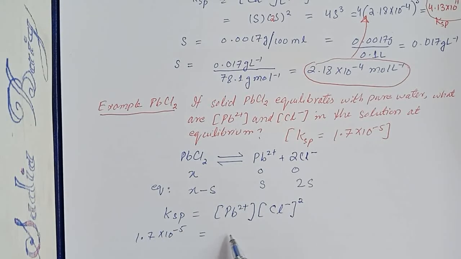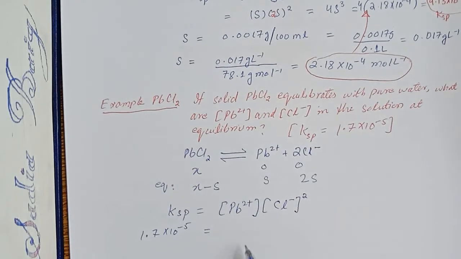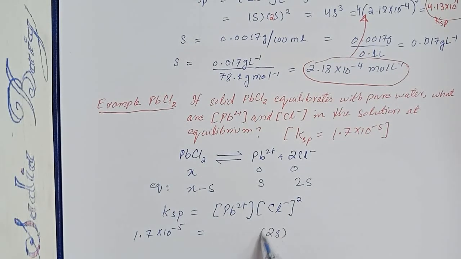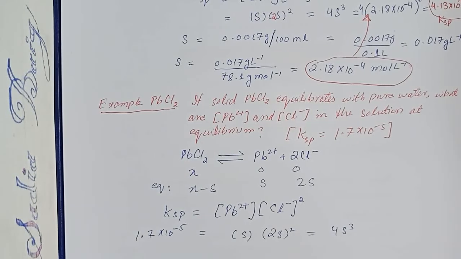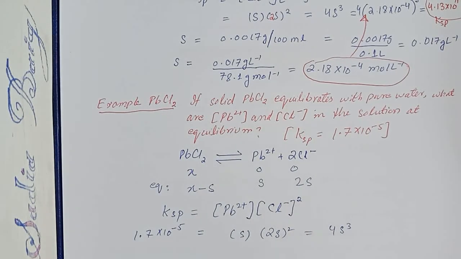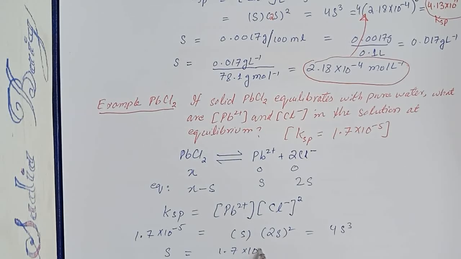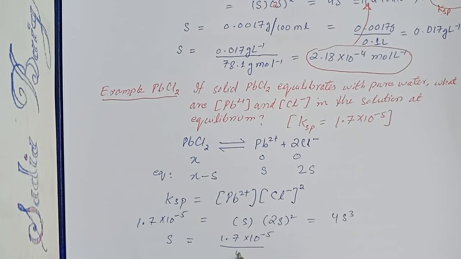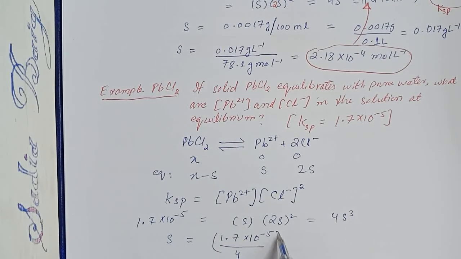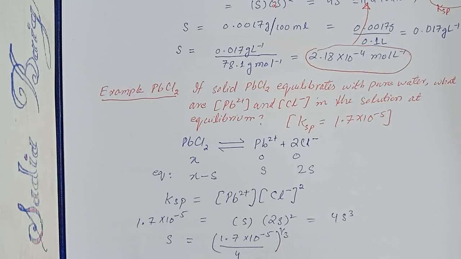We need to take the concentration 2S for chloride and S for lead, so we get 4S cube, and here we can calculate the value of S. S is (1.7 into 10 to the power minus 5 over 4) raised to power 1 by 3.